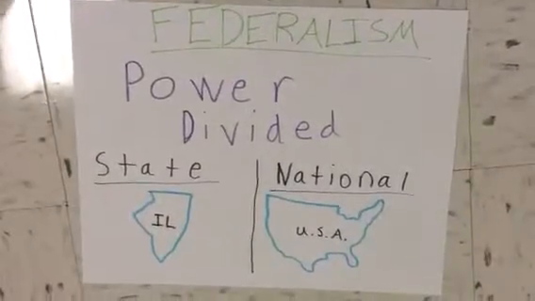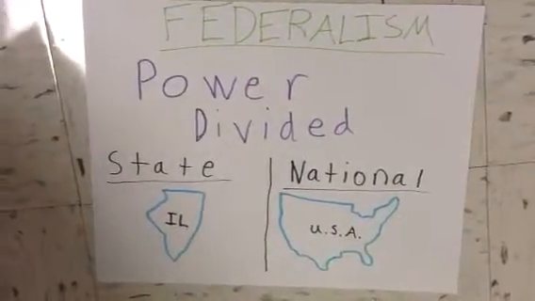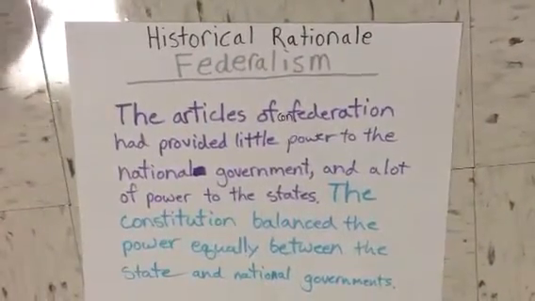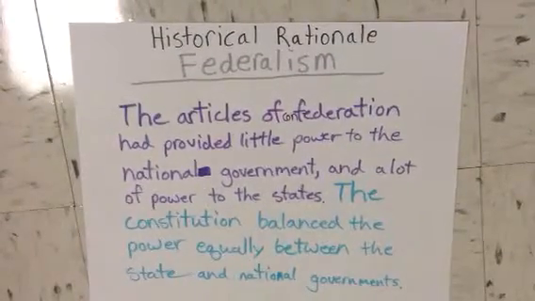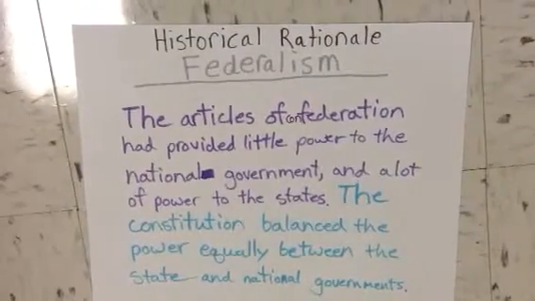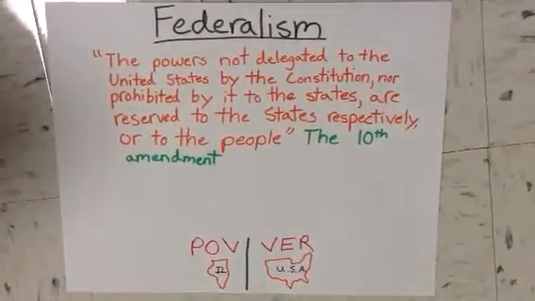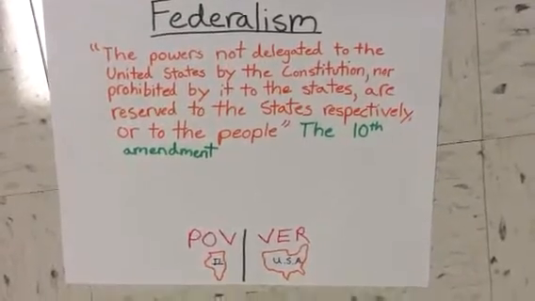The power of the government is divided between the state government and the United States government. The Articles of Confederation had provided little power to the national government and a lot of power to the states. The Constitution balanced the power equally between state and national governments. This amendment says how the government is divided between states and national government.